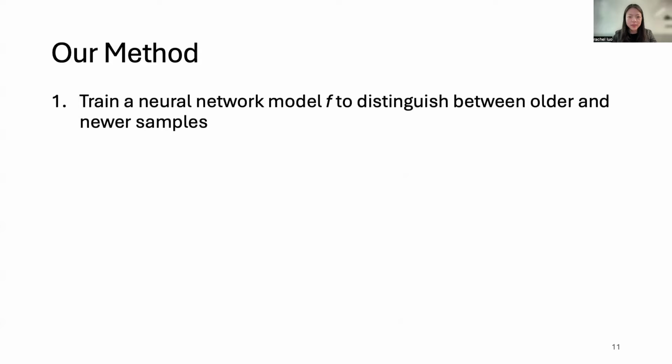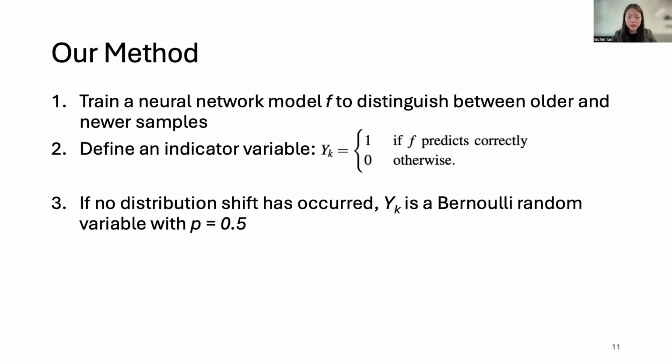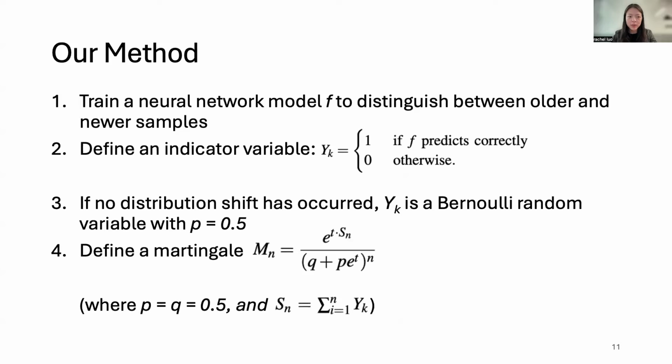So here's what we do. We train a neural network model F to distinguish between older and newer samples. And we define an indicator variable that is 1 if F predicts correctly and 0 otherwise. So if no distribution shift has occurred, this indicator variable is a Bernoulli random variable with p equals 0.5. And we can define a martingale as shown here.